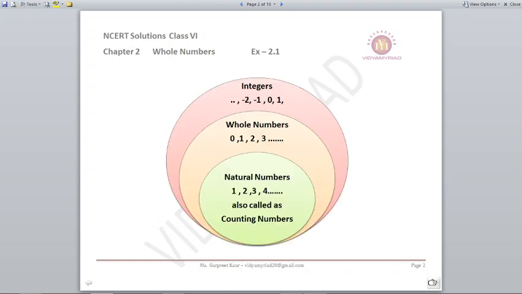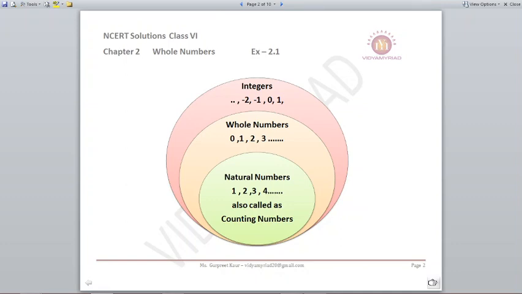Just before the exercise, here is a brief outlook for you to remember what natural numbers and whole numbers are. Since this chapter is based on whole numbers, you should know what they are. When we start counting, we always say 1, 2, 3, 4, 5, 6. All the counting numbers are called natural numbers. When we add 0 and start with 0, 0, 1, 2, 3, that becomes the whole numbers. So the difference between whole numbers and natural numbers is only 0.